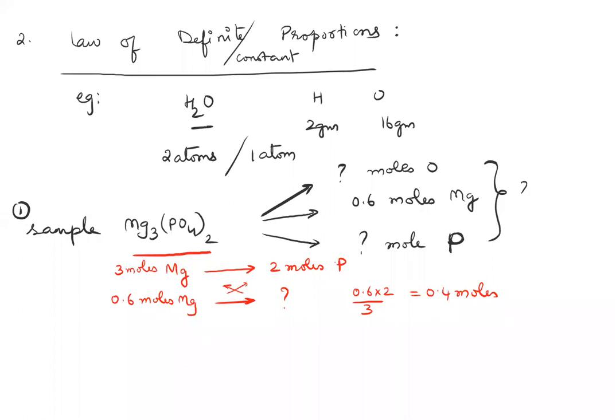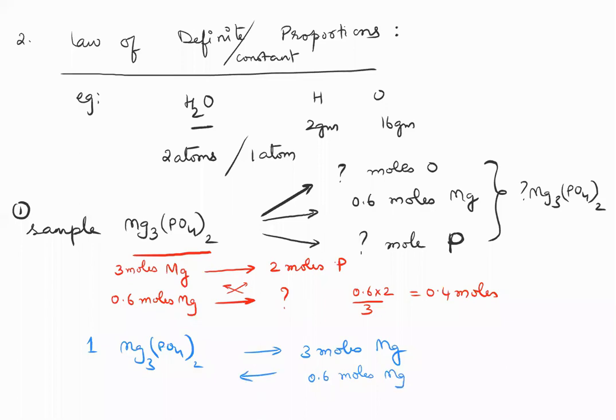Let me show you how to do that question. 1 mole of magnesium phosphate contains 3 moles of magnesium, right? This is the interpretation that I have from yesterday. To get 0.6 moles of magnesium, what sample do I need to take? How much sample should I have taken?